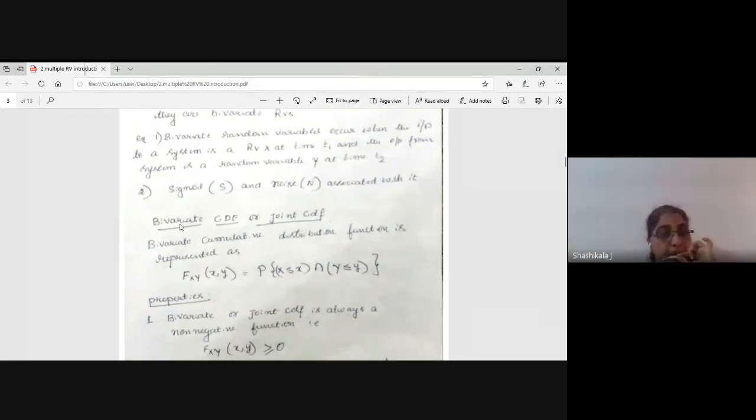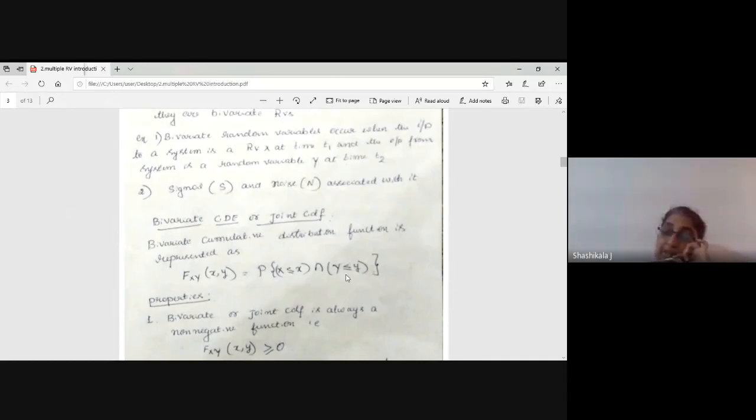The same concept is extended to two variables, but here you have to remember this intersection part. For two variables in a graph, x may extend from 0 to infinity and y may extend from 0 to 10.